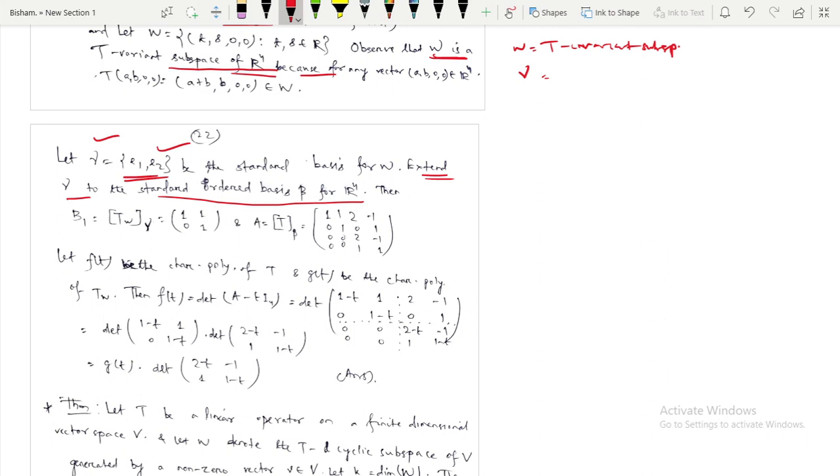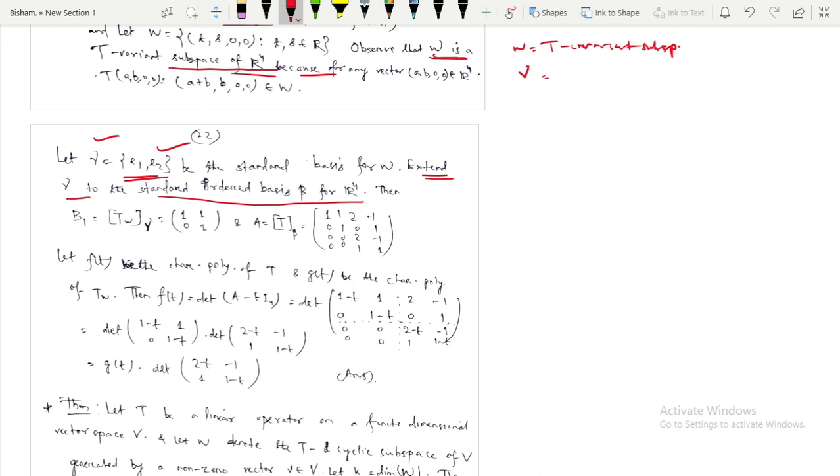That means we are taking gamma equal to E1, E2, the standard ordered basis for W, and we can extend it. Like E1, E2 is given, then we will add E3, E4, which will be the standard basis for R4. Since W is a subspace of R4, we can extend its basis to a basis of R4.